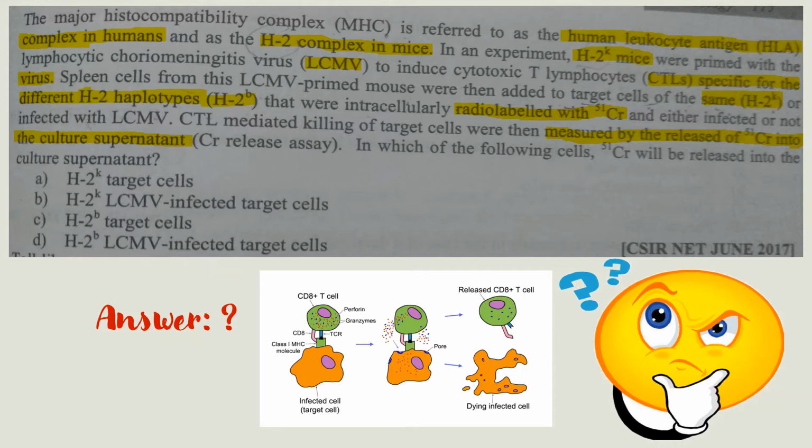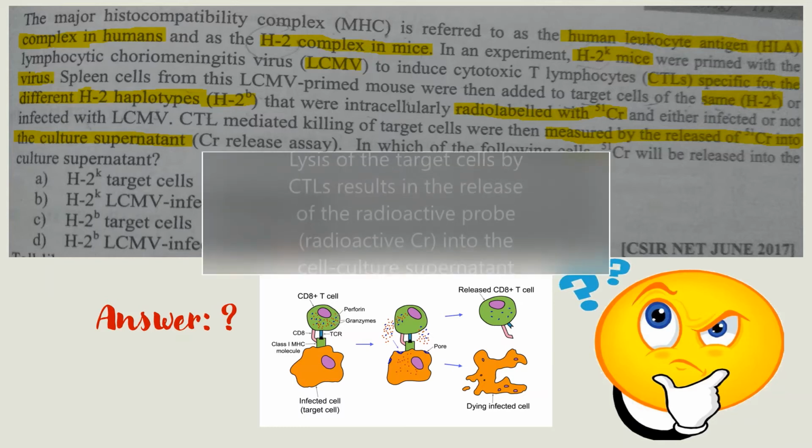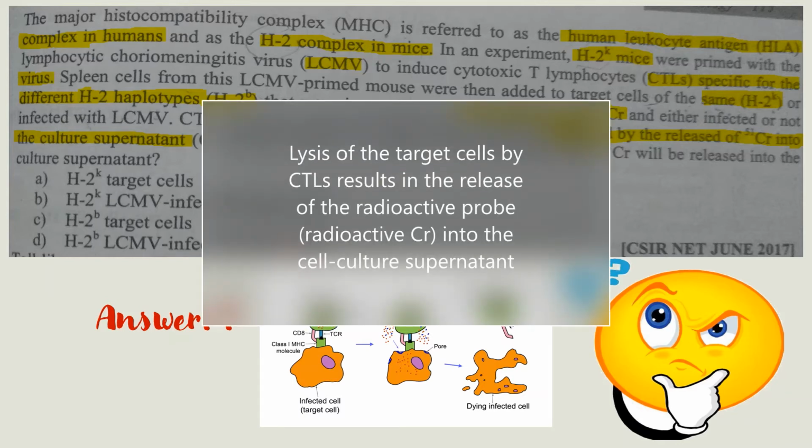And all these target cells are radiolabeled with 51 chromium. What is our aim? We have to find which of the following cells will release chromium. Chromium will be released into the supernatant after the cell lysis.